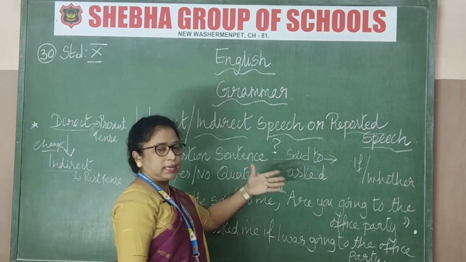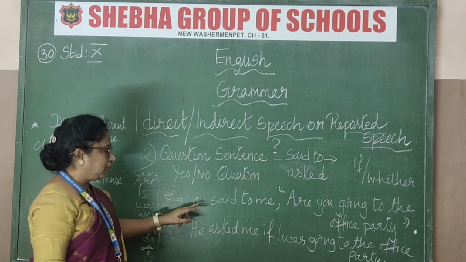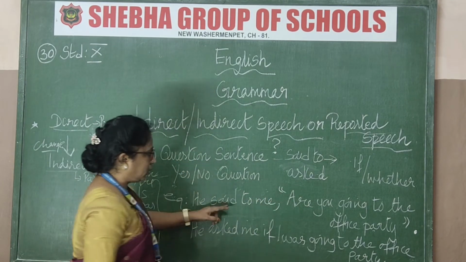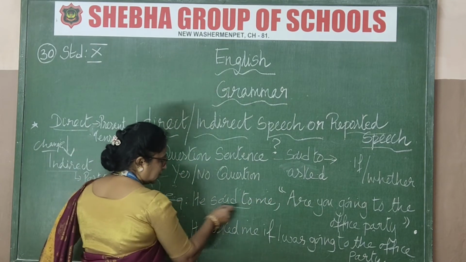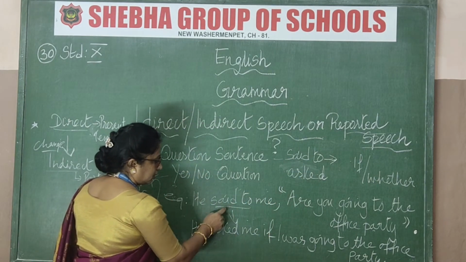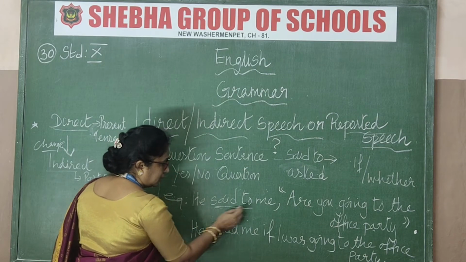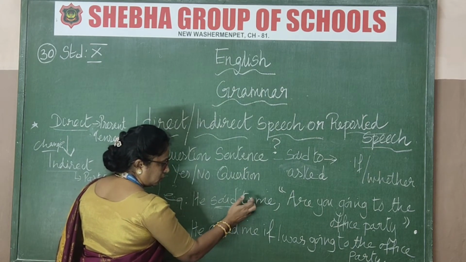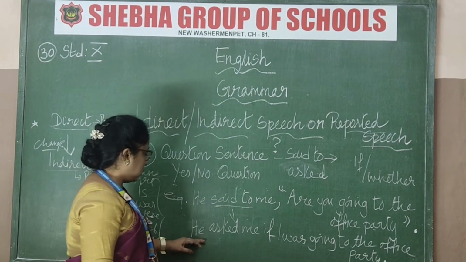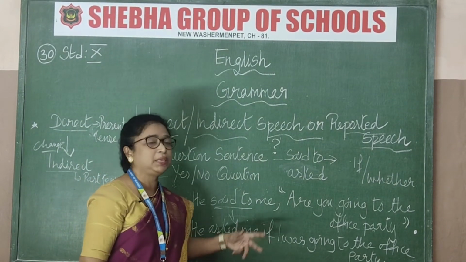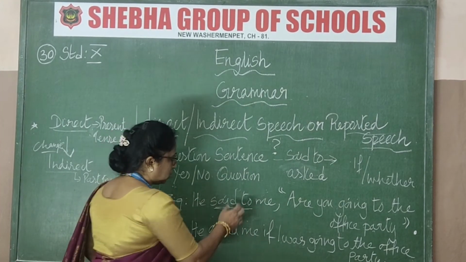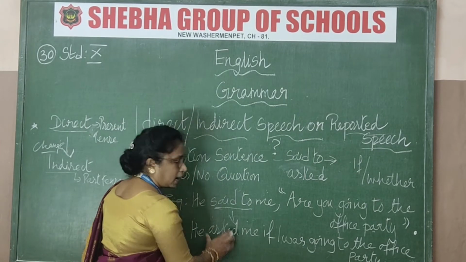Got that now? See the example. He said to me. See the first part: he said to me. What I told you now, said to will change into what? It will change to asked. He asked me. Listen, said to: don't take out this to, together only it is asked. Sometimes what children do is write he asked to me. That is wrong. It's not asked to me. Said to together will change into asked.